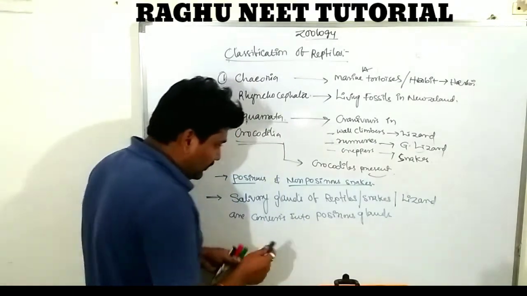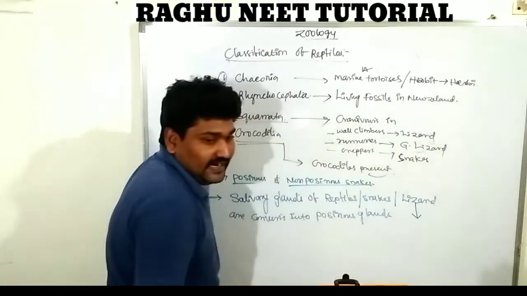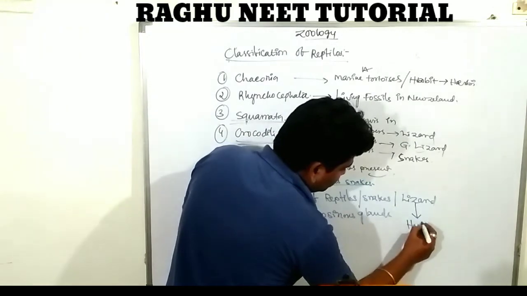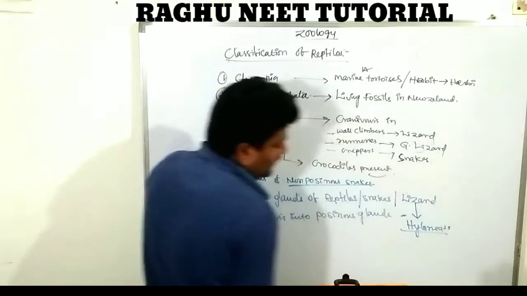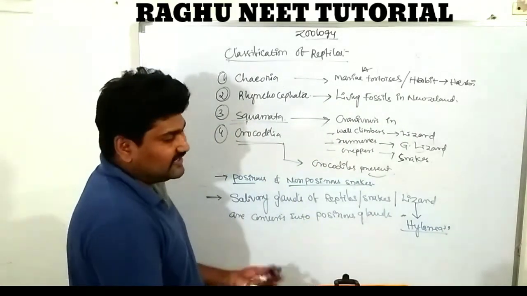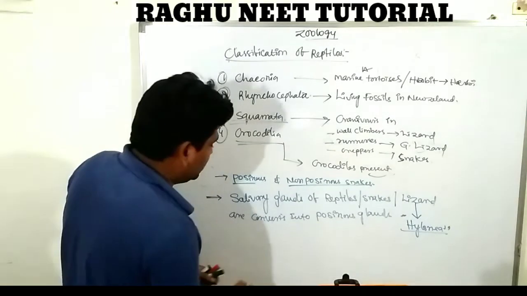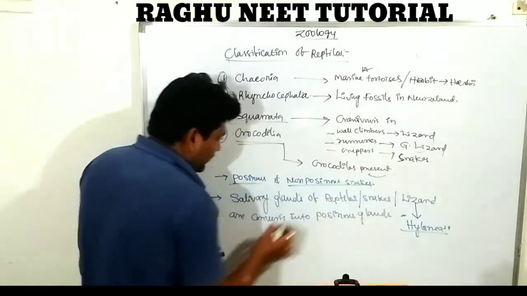I will give the example: a poisonous lizard is Heloderma. Heloderma is one of the poisonous lizards. Clear? Next, they ask the question: what are the poisonous and the non-poisonous snakes?